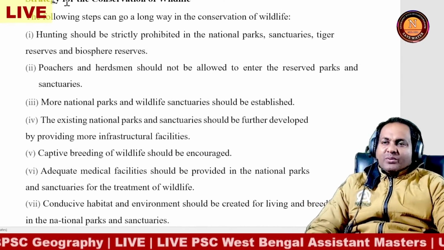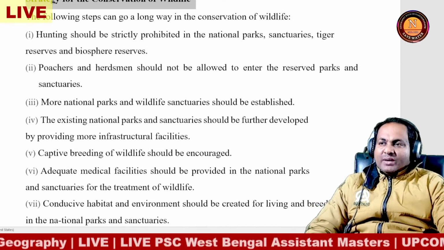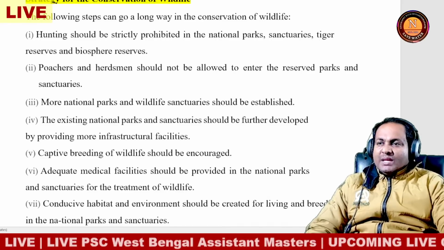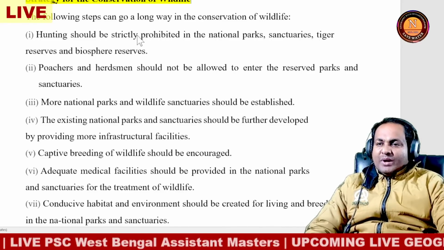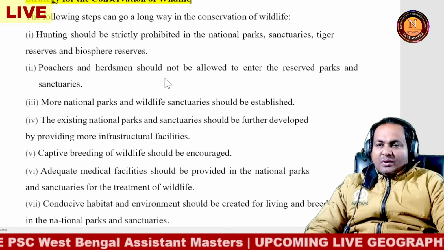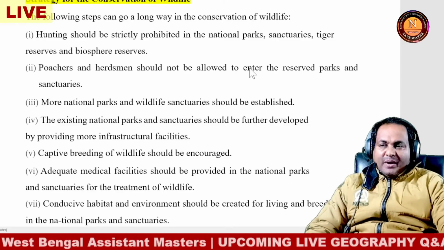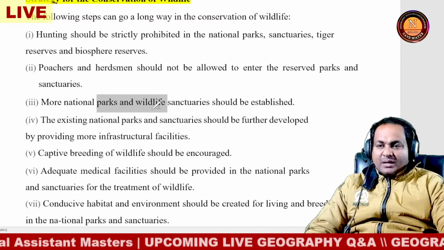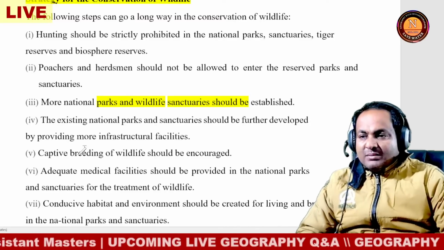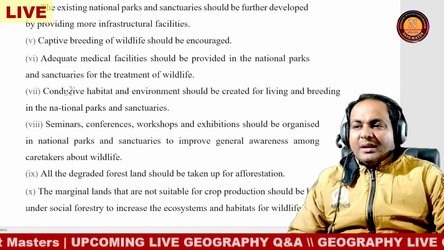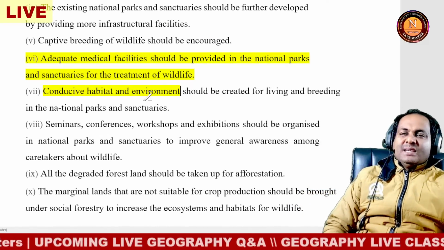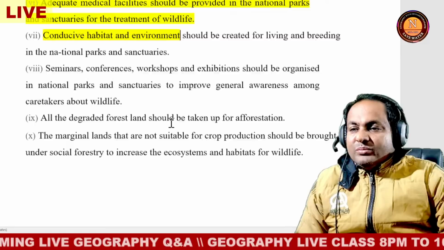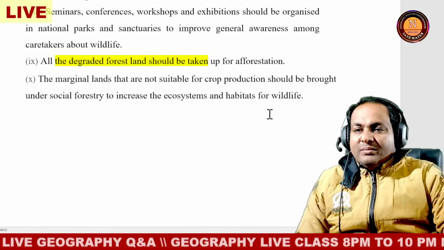What is the strategy for conservation of wildlife? It is important. What is the strategy? What is the benefit? Basically, people should not be allowed to enter the reserve park without selection. Also, more national parks and wildlife sanctuaries should be established. So it is very important, and also adequate medical facilities should be provided in animal parks and sanctuaries, and more treatment for the wildlife. So hope that in future it is better, and very unique.